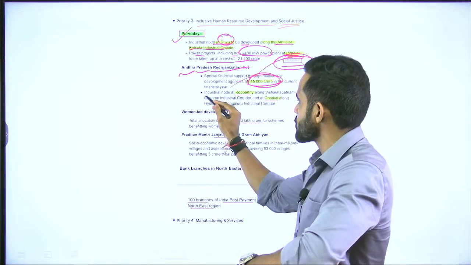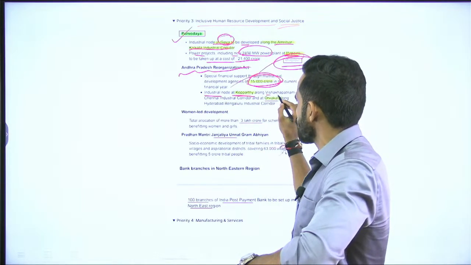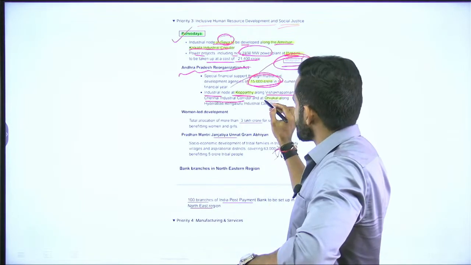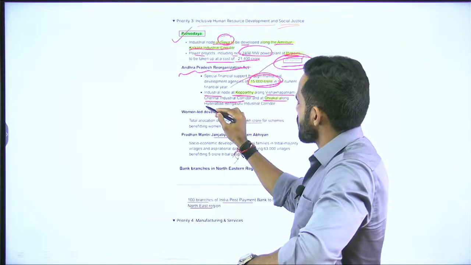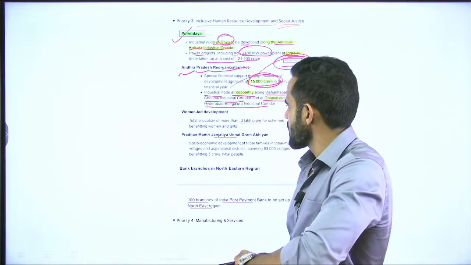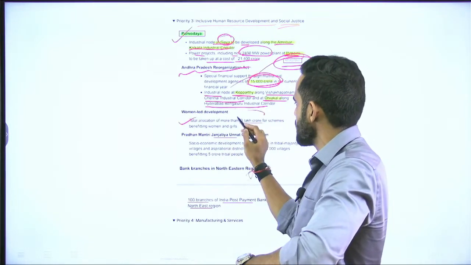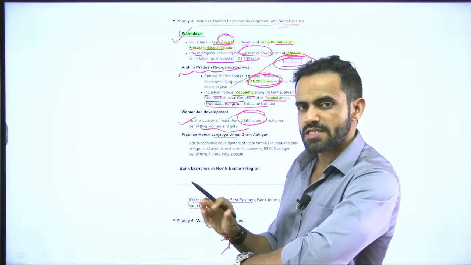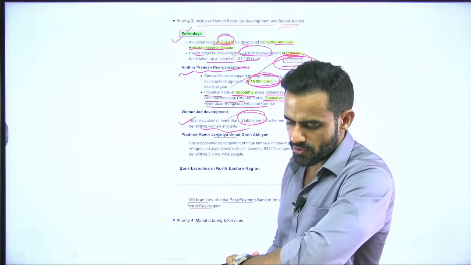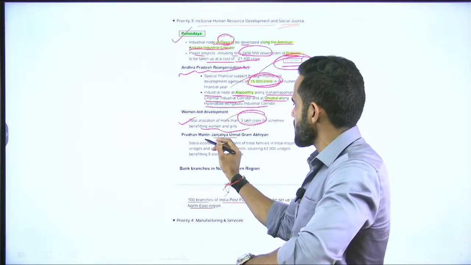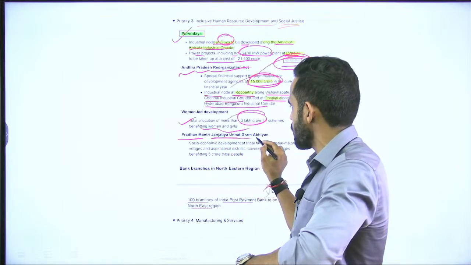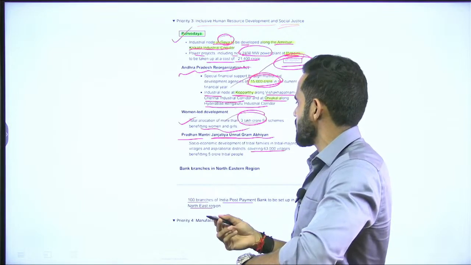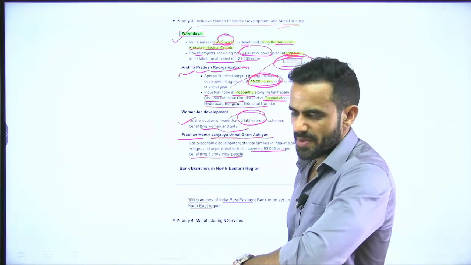Apart from that, there will be 2 industrial nodes. One is Kopurthi, which is along Visakhapatnam Chennai industrial corridor, and second is Orvakal, which is along Hyderabad Bengaluru industrial corridor. The government has also announced the allocation of more than 3 lakh crore for specific schemes related to women and girls. How much amount was allocated for agriculture? Roughly 1.52 lakh crore. Then for tribal community, government has announced Pradhan Mantri Janjatiya Unnat Gram Abhiyan. As a part of this scheme, 63,000 villages will be covered, and that will benefit 5 crore tribal people.